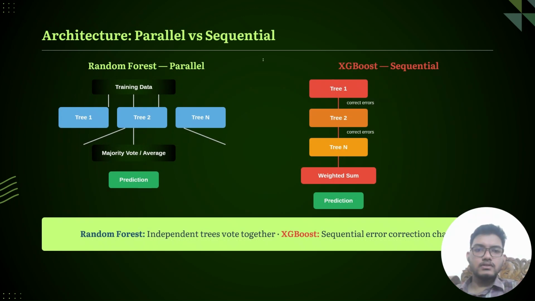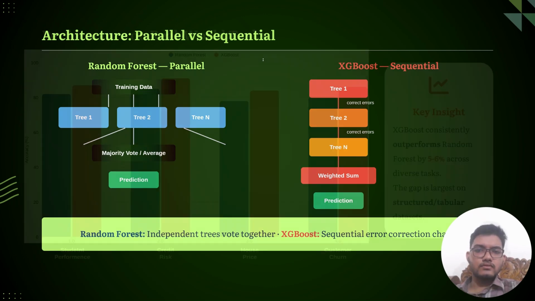This slide shows the structural difference between the two algorithms. In random forest, trees are trained independently. All trees work in parallel, while prediction is based on voting and averaging. In XGBoost, trees are trained sequentially. Each tree corrects the errors of the previous tree, while prediction is a weighted sum of all trees. So the key difference is that random forest focuses on parallel independence and XGBoost focuses on sequential error correction.